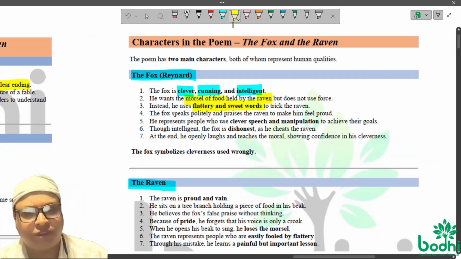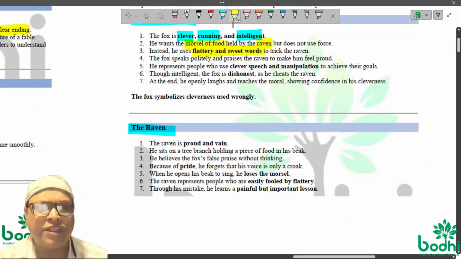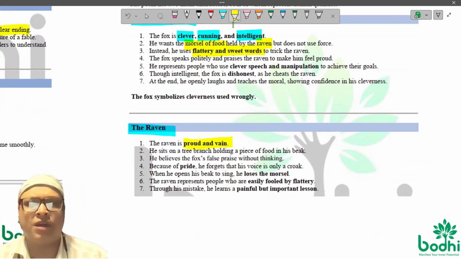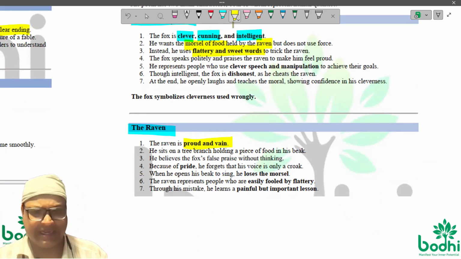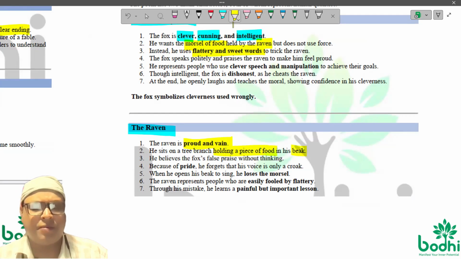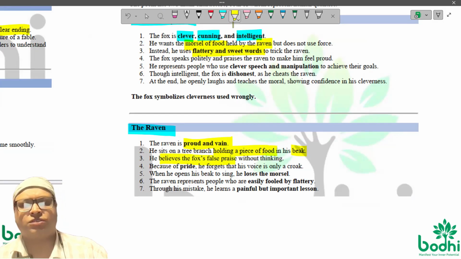The raven falls in the trap and gets to lose his morsel of food. Then we have the character Raven. Raven is proud and has a great sense of arrogance about a certain skill of singing that he has. He is holding a piece of food in his beak, but he believes the false praise of the fox.